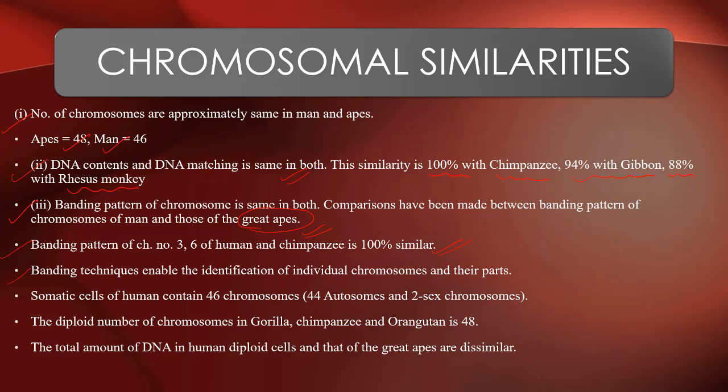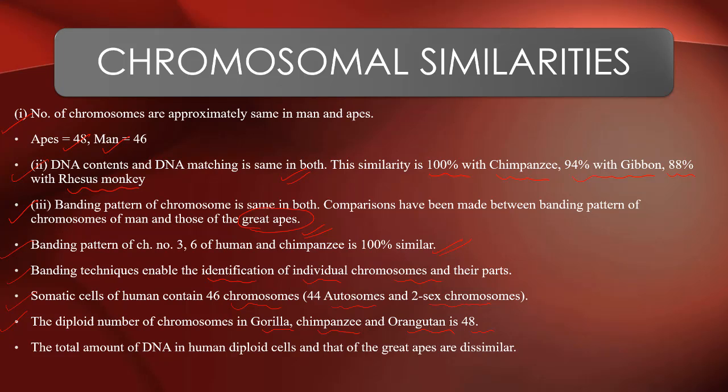Banding techniques enable the identification of individual chromosomes and their parts. Somatic cells of humans contain 46 chromosomes, 44 autosomes and 2 sex chromosomes. The diploid number of chromosomes in gorilla, chimpanzee and orangutan is 48. Humans have 46 chromosomes, while gorilla, orangutan, and chimpanzee have 48 chromosomes.